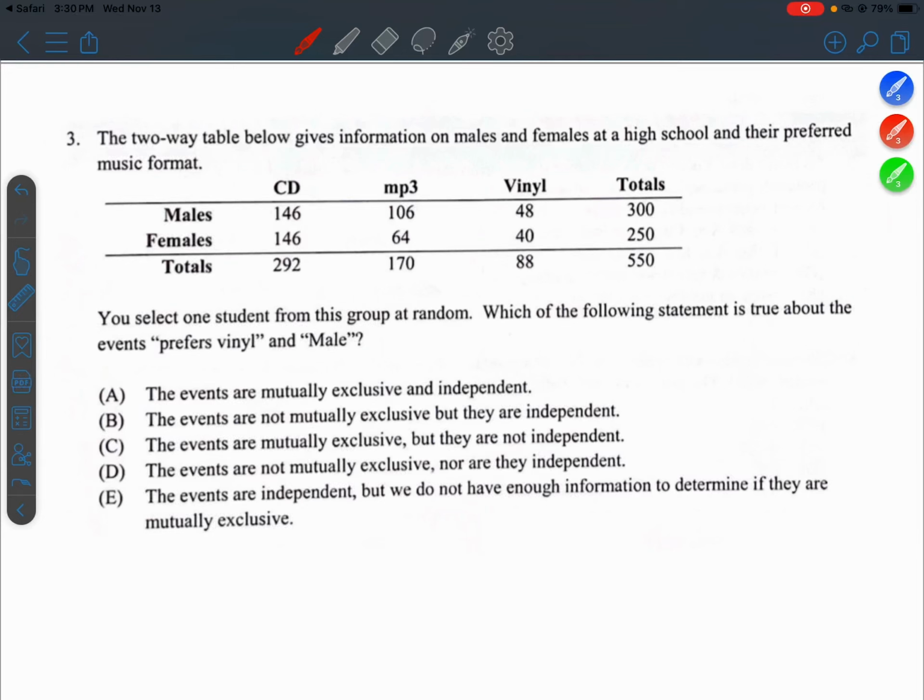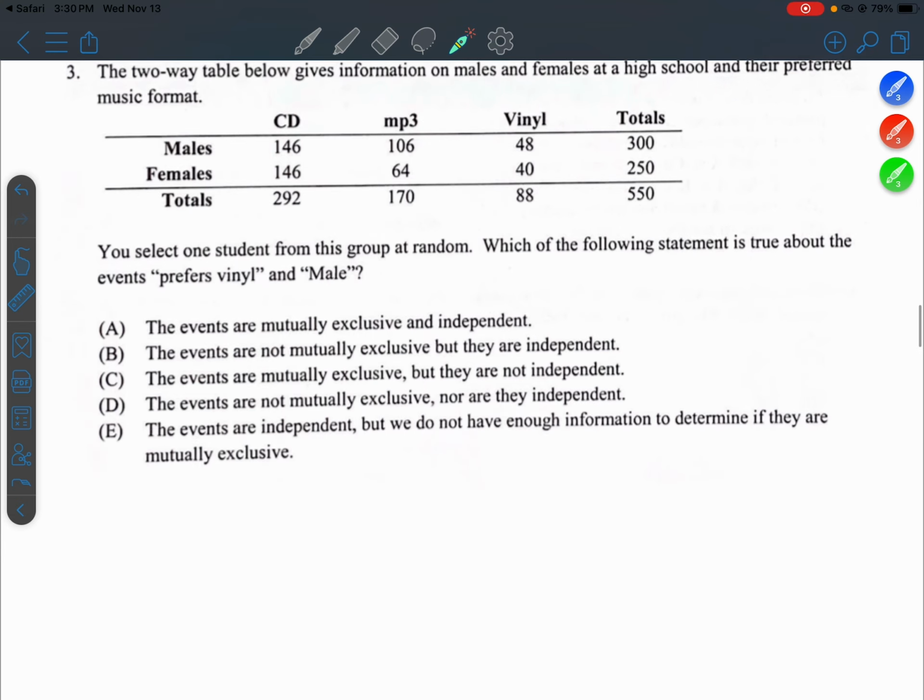Question 3. The two-way table below gives information on males and females at a high school and their preferred music format. Okay, so there's three different formats: CD, MP3, and vinyl. You select one student from this group at random. Which of the following statements is true about the events prefers vinyl and male?